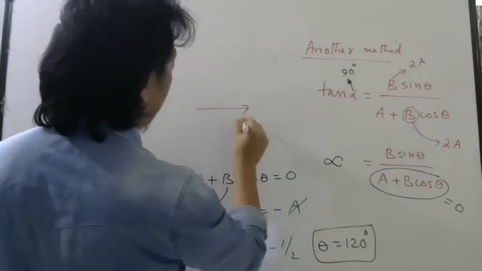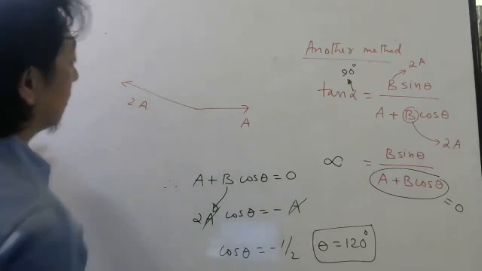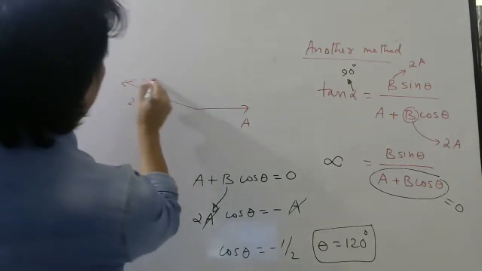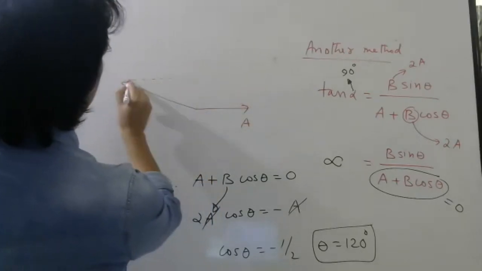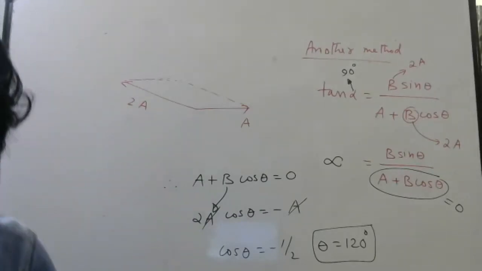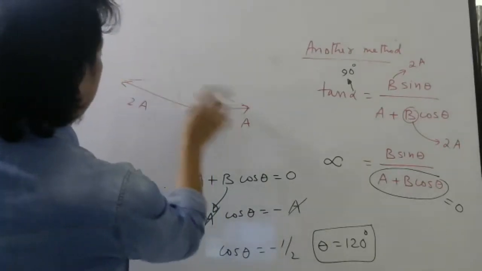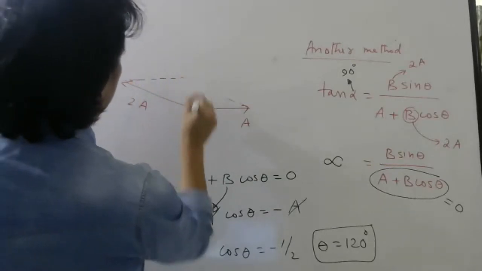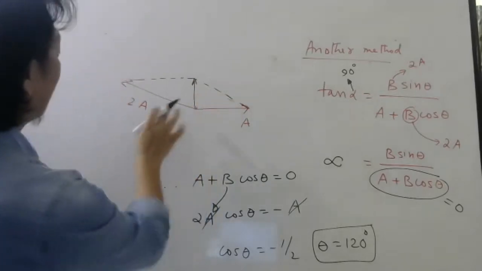If the first vector is here, the second vector should be somewhere here. Then when you make the parallelogram, it may not look exact. Something like this. Let me do some cheating actually, like this.